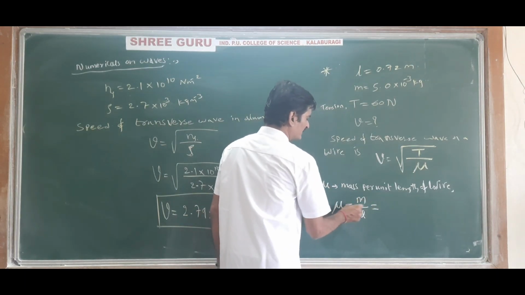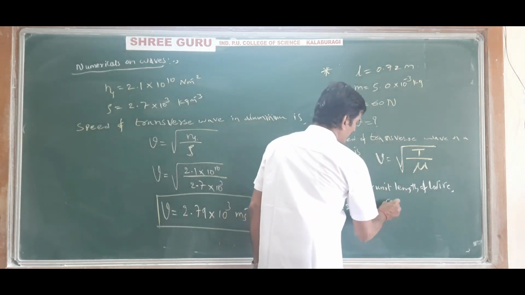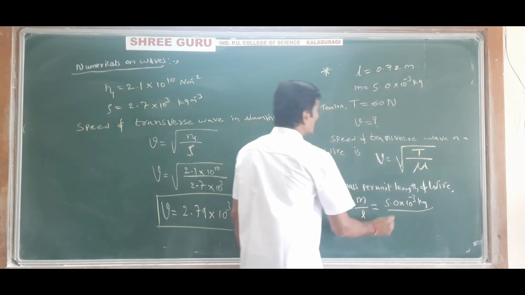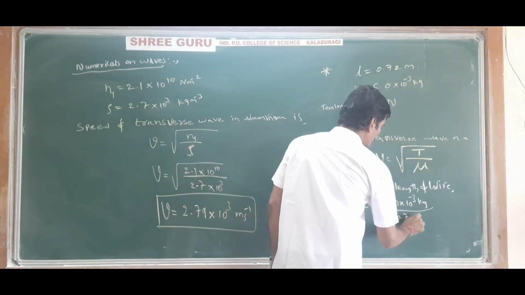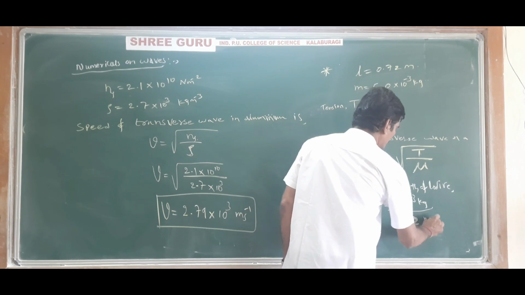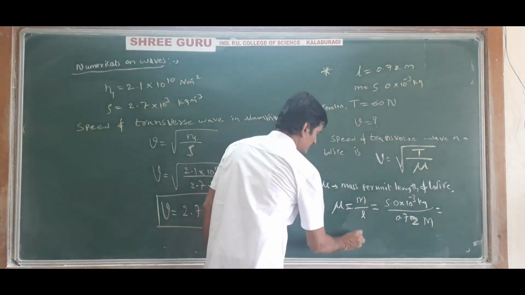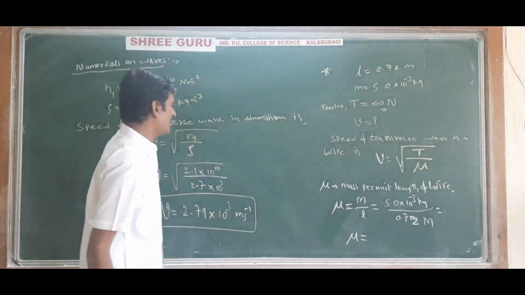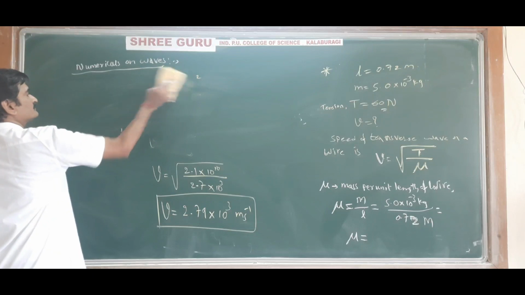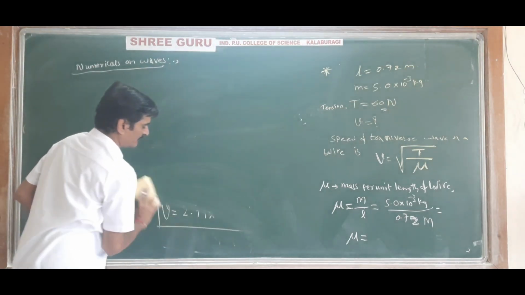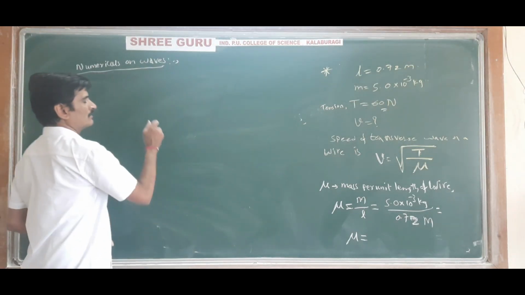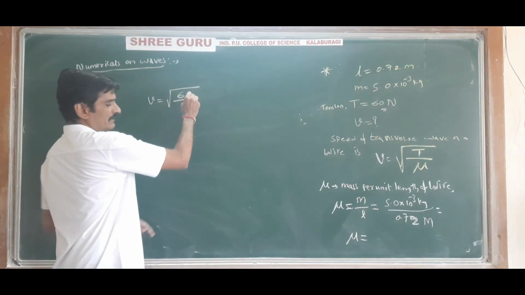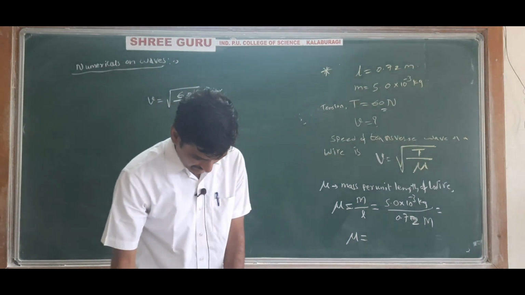Mass per unit length, mass divided by length, and mass is given as 5.0 into 10 to the power minus 3 kg, and length is given as 0.72 meter. So on simplification you will get the value of mu, and the value of T is given as 60 Newton, and substitute and you will get the answer. Understood the question? Substitute the values. So V is equal to under root T, T is 60 Newton, and calculation is left to you.